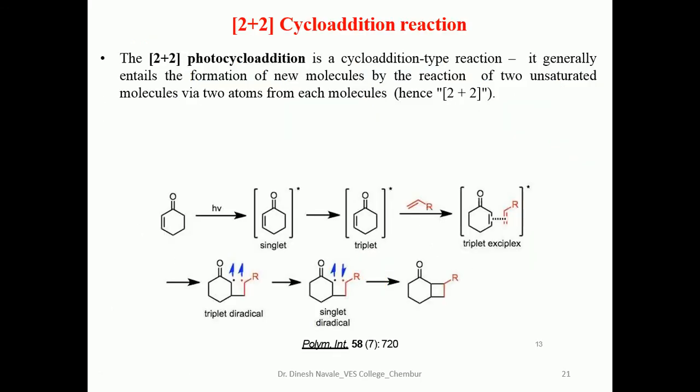2 plus 2 cycloaddition reaction. The 2 plus 2 photocycloaddition reaction is a type of cycloaddition reaction. It is generally entitled 2 plus 2, which means both starting materials contain 2 pi electrons each. The 2 plus 2 cycloaddition reaction generally entails the formation of a new molecule by the reaction of two unsaturated molecules via 2 atoms from each molecule.